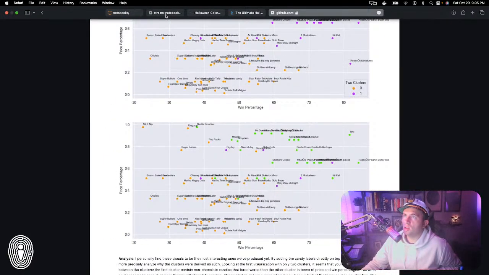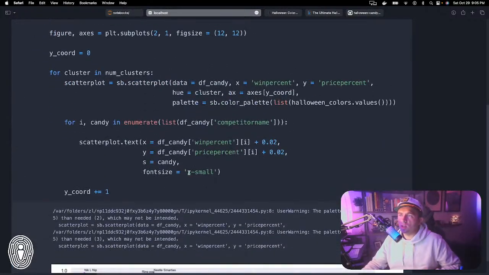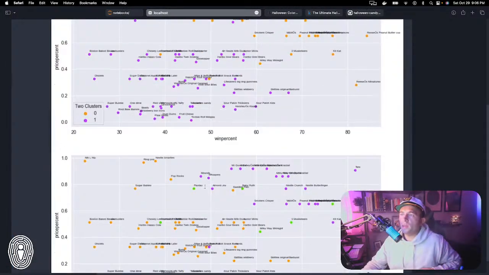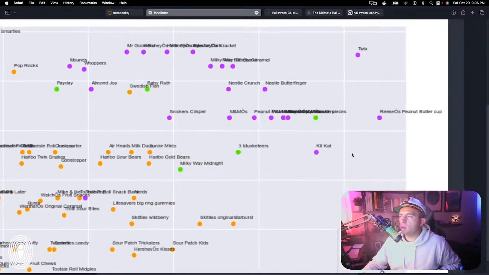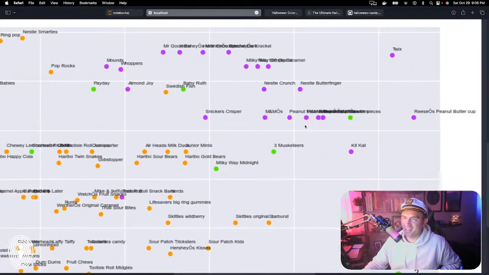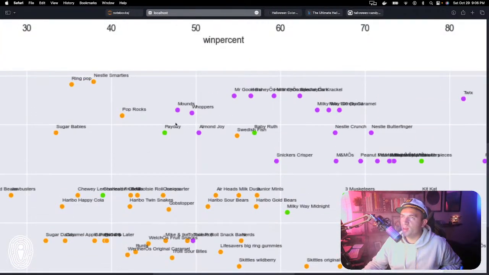Well, I guess we could if we come back to the notebook. Let's change this to XX small. So XX small. It's going to be very small, but we should be able to read these a little bit better, or not. Well, that kind of backfired on me.